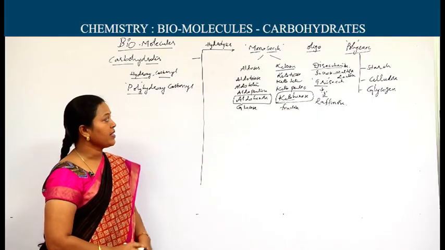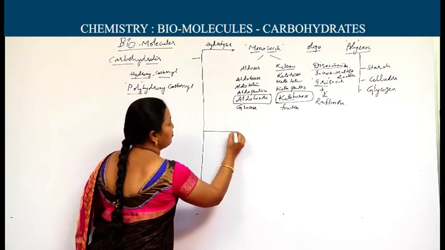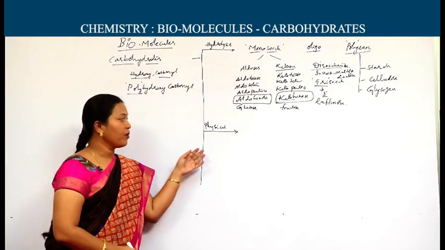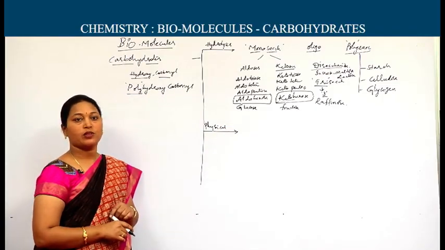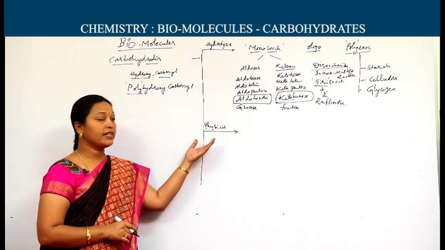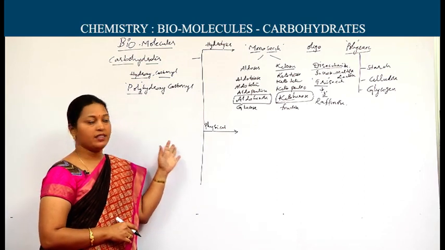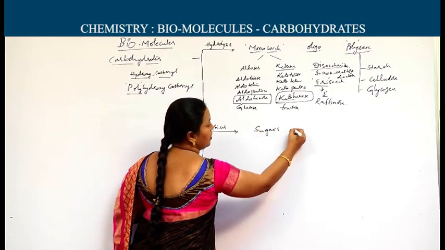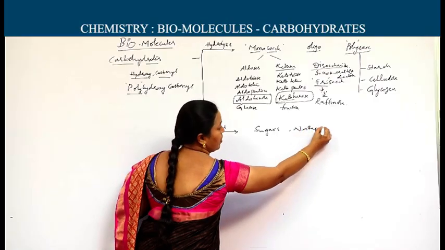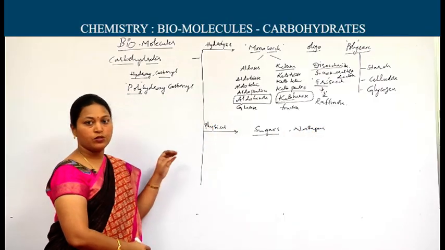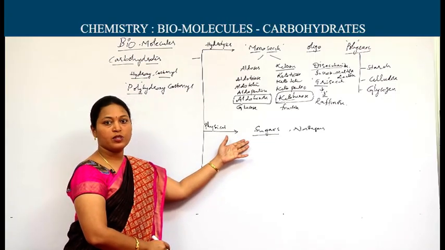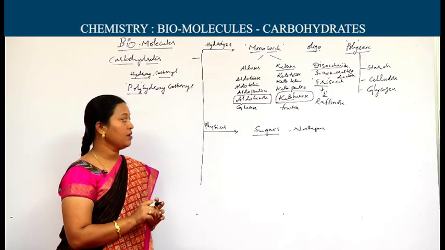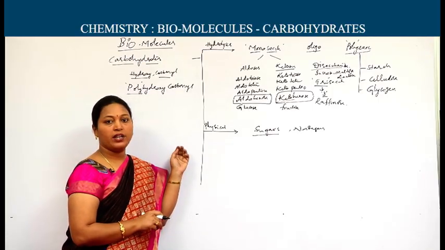Monosaccharides, oligosaccharides, polysaccharides. Next, another classification based on physical properties: based on their solubility, their taste, their physical appearance. 2 types are present, sugars and non-sugars. As the name says, sugars taste very sweet, are crystalline, and are very much soluble in water. Non-sugars are amorphous, meaning powdery substances, sparingly soluble in water, and they won't taste too sweet also.